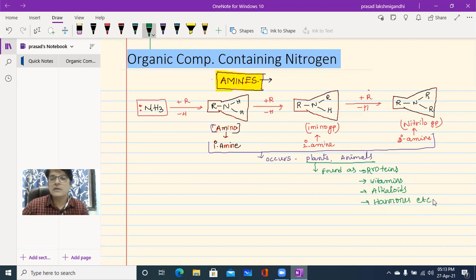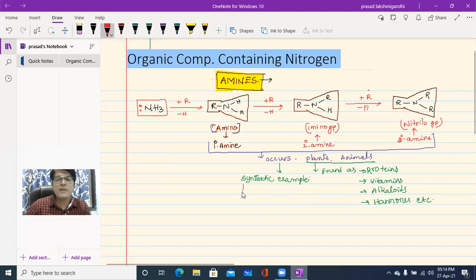And there are also a few synthetic examples, like polymers, drugs, and dye stuffs, which are used for color purposes, isn't it?